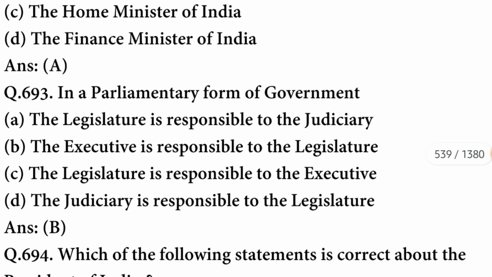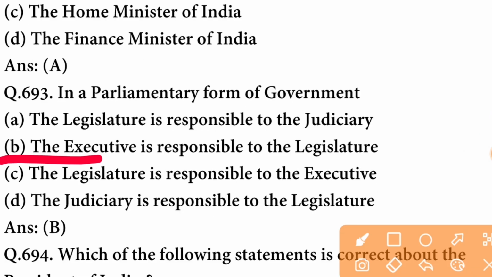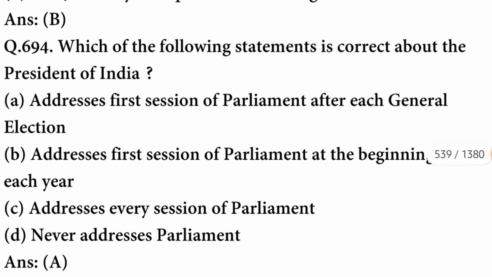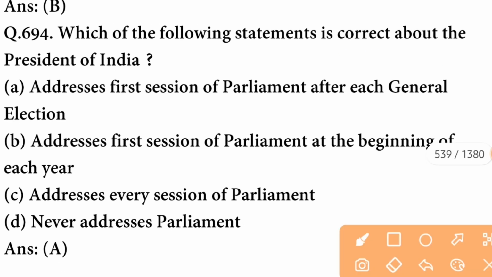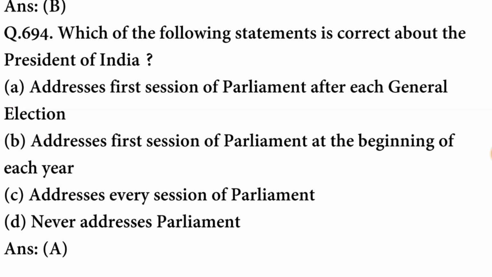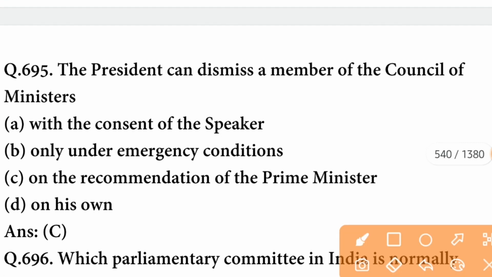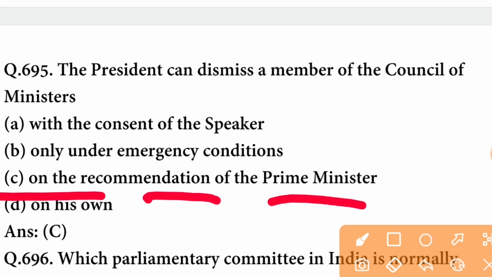In a parliamentary form of government, the executive is responsible to the legislature. The option is correct. Which of the following statements is correct about the President of India? The statement is that he addresses the first session of Parliament after each general election. A option is correct. The President can dismiss a member of the Council of Ministers on the recommendation of the Prime Minister.